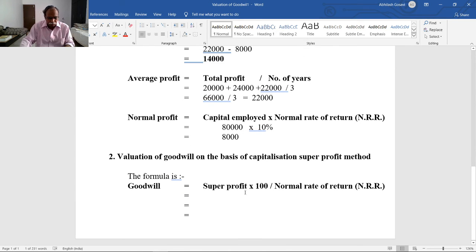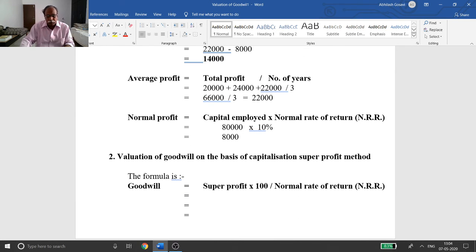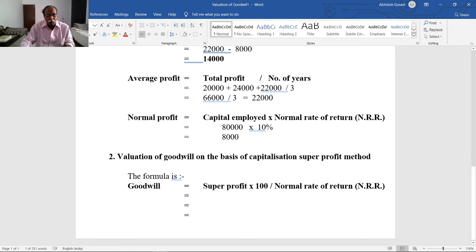Now let us see the valuation of goodwill on the basis of capitalization of super profit method. The formula is goodwill is equal to super profit multiplied by 100 divided by normal rate of return, NRR.